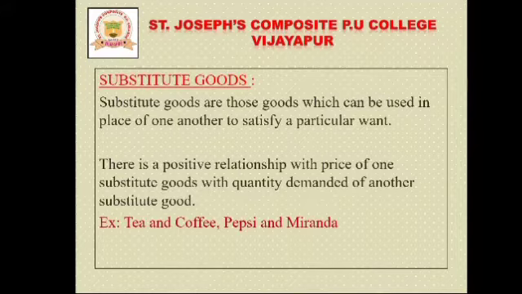Examples of substitute goods are tea and coffee, Pepsi and Mirinda, and so on. Finally we can say that substitute goods are those goods which we can use alternatively in place of another.